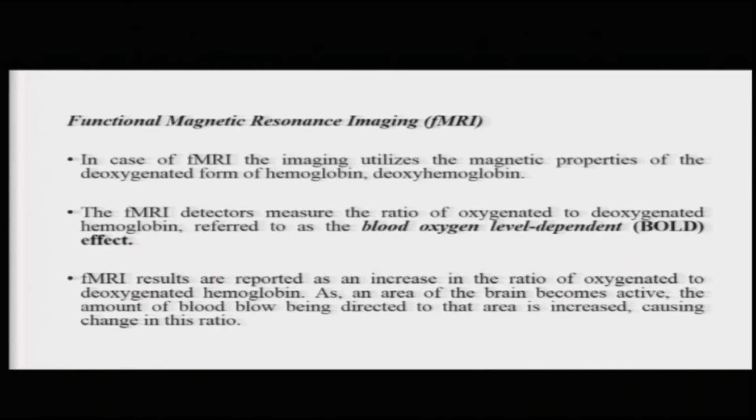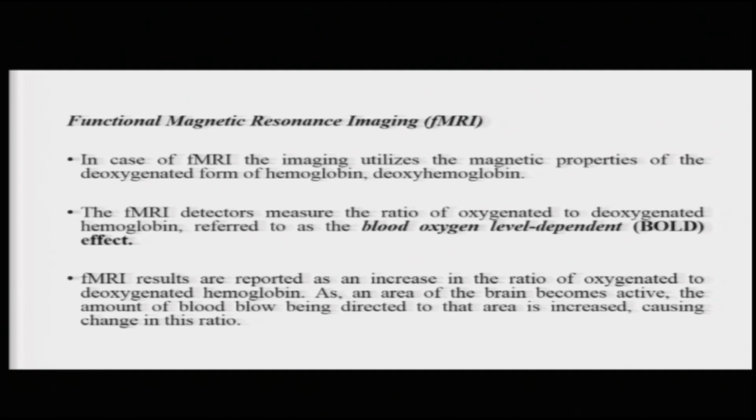Let's talk about functional magnetic resonance imaging. In the case of fMRI, the imaging basically utilizes the properties of the deoxygenated form of hemoglobin, which is called deoxyhemoglobin. The fMRI detectors measure the ratio of oxygenated to deoxygenated hemoglobin, which is measured as the blood oxygen level dependent effect, or the BOLD effect. fMRI results are therefore reported as an increase in the ratio of oxygenated to deoxygenated hemoglobin.